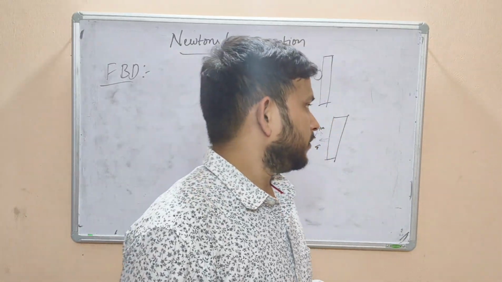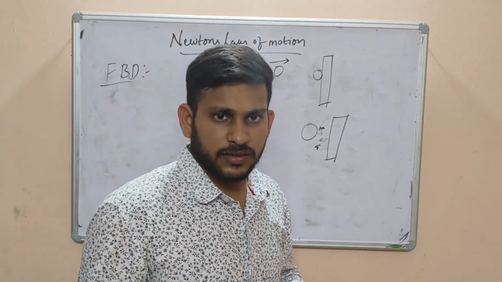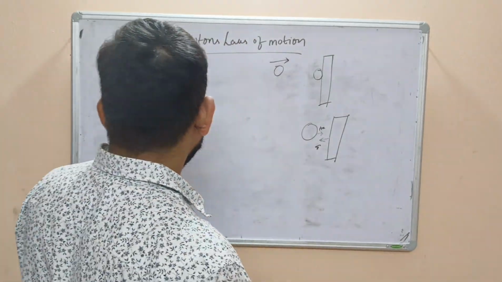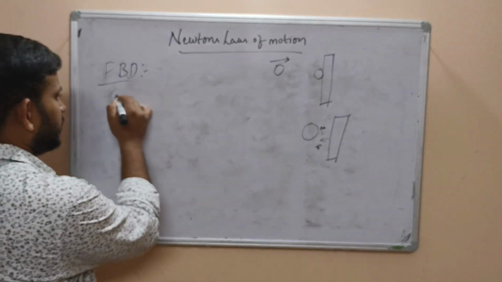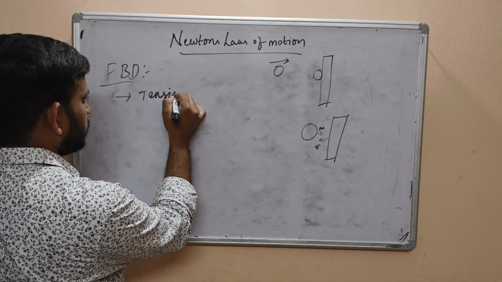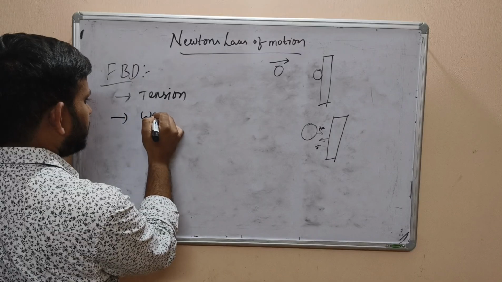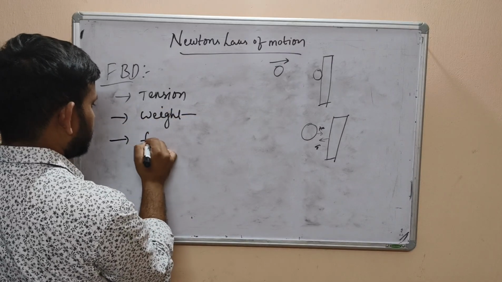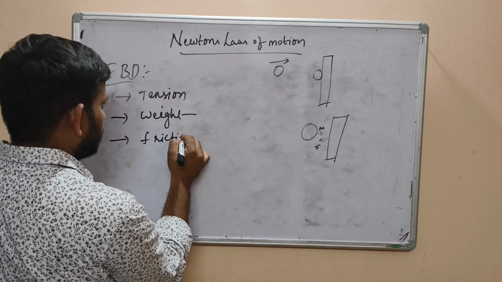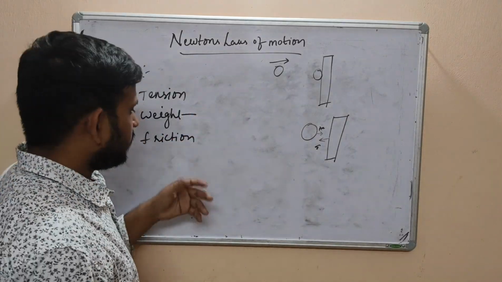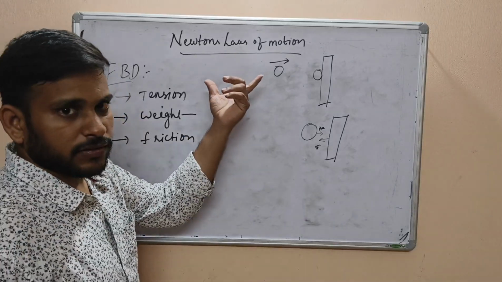We will go directly to FBD. FBD means free body diagrams. First we have to know about these things. What are those? Tension force, weight, friction. We mostly use tension and weight in this chapter, without friction.